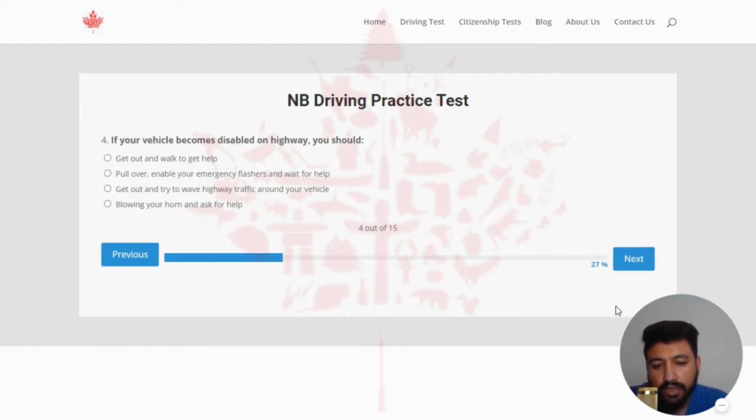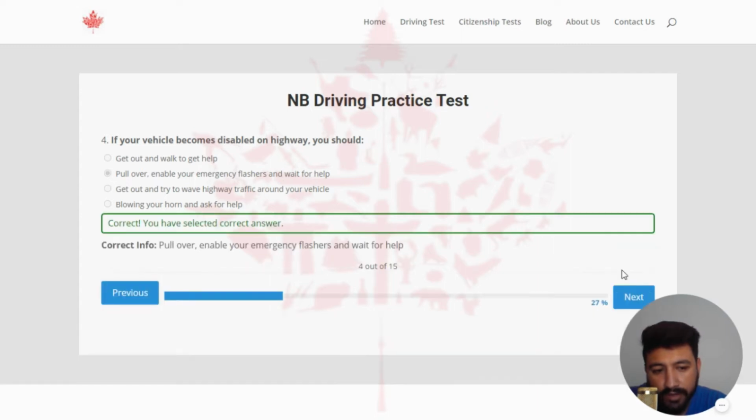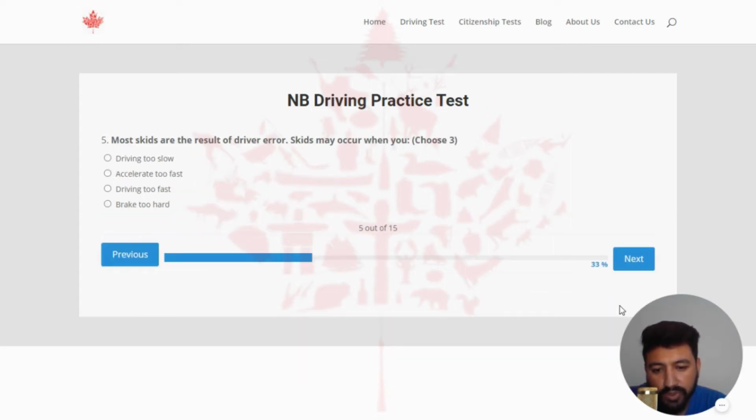Yeah. Next. The fourth question is: if your vehicle becomes disabled on the highway, you should. The right answer of this question is pull over, enable your emergency flashers and wait for help. So let's click on the second option. Correct. And now I'm going to move to question number 5.